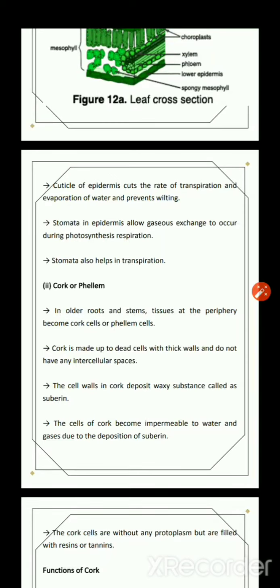Now, stomata in the epidermis allow gaseous exchange to occur during photosynthesis and respiration. As you all know, in photosynthesis, carbon dioxide exchange is required, and that gaseous exchange takes place with the help of the stomata. Stomata also help in transpiration. That means the evaporation of water from the surface of leaves also takes place through the stomata.